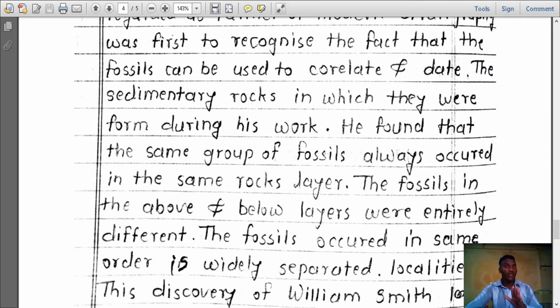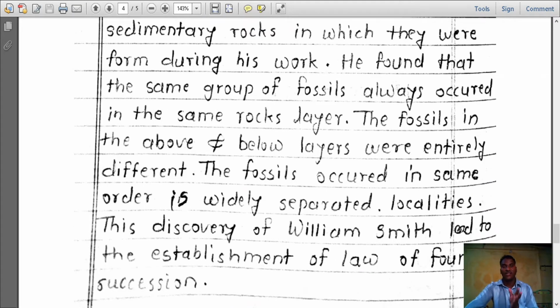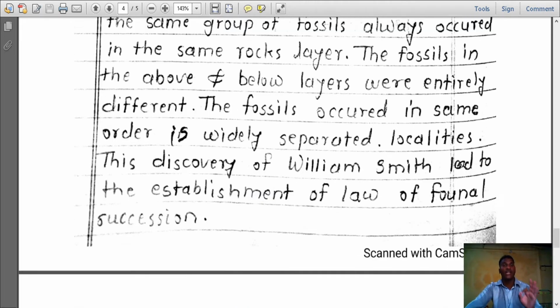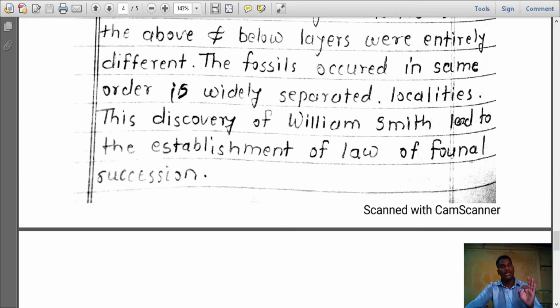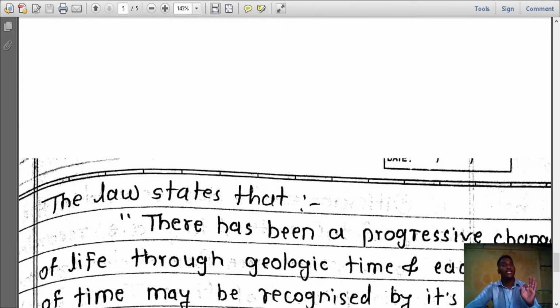These fossils occurred in the same order in widely separated localities. The discovery of William Smith led to the establishment of the law of faunal succession.